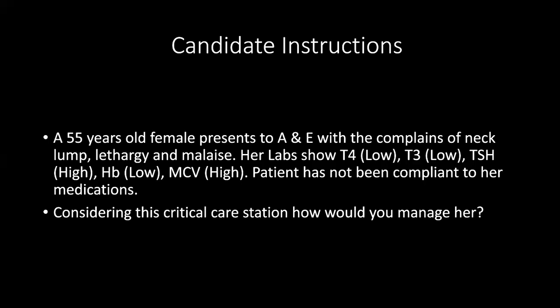The main cause is idiopathic, then iatrogenic due to radiation, surgery or some drugs, then dyshormonogenesis, then autoimmune, that is Hashimoto thyroiditis, infiltrative, that is sarcoidosis, amyloidosis, and De Quervain thyroiditis.